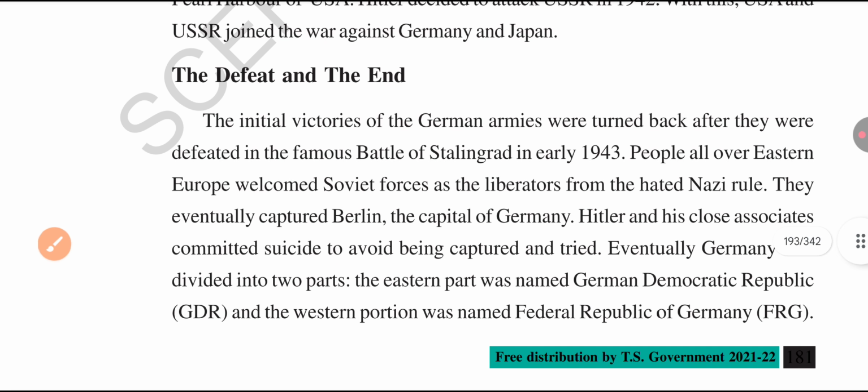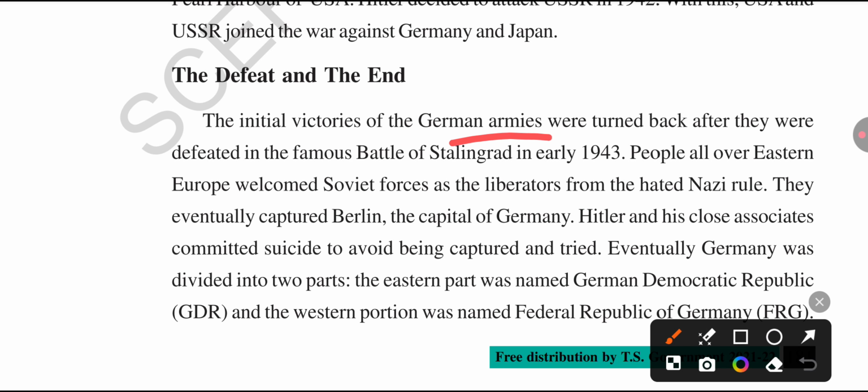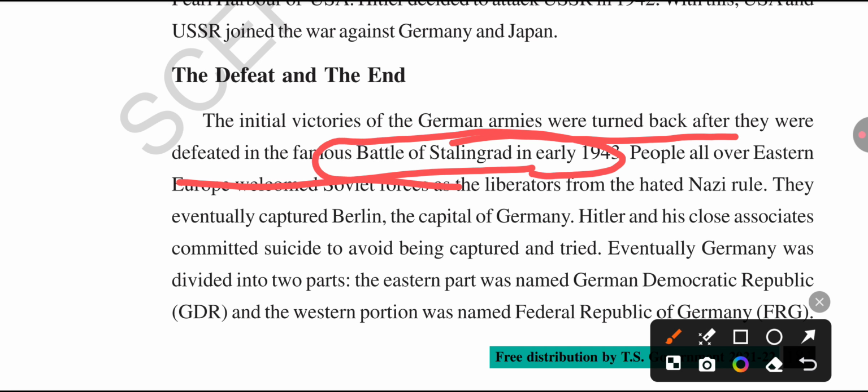So how was Germany defeated? Initially, the German armies had the upper hand. Then the German armies were turned back after they were defeated in a famous battle. Germany was defeated in which battle? The Battle of Stalingrad in 1943.